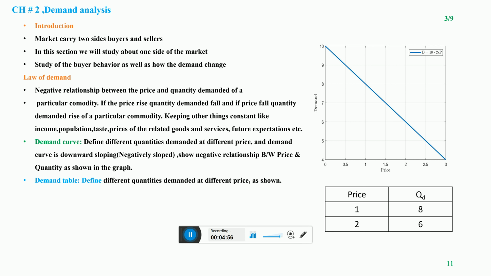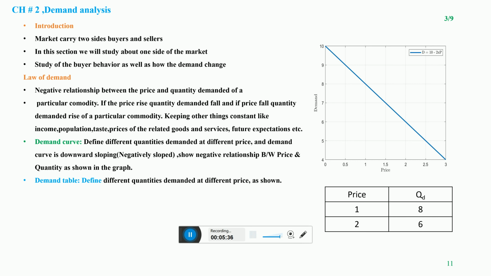So this is another reason that there is a negative relationship between the price of the particular commodity and the quantity demanded for that commodity. Here the commodity is the whiteboard, and as the price of the whiteboard increases, the people, the educational institutes, switch to the blackboard, and demand for the whiteboard automatically decreases. The reason is the availability of substitute goods.